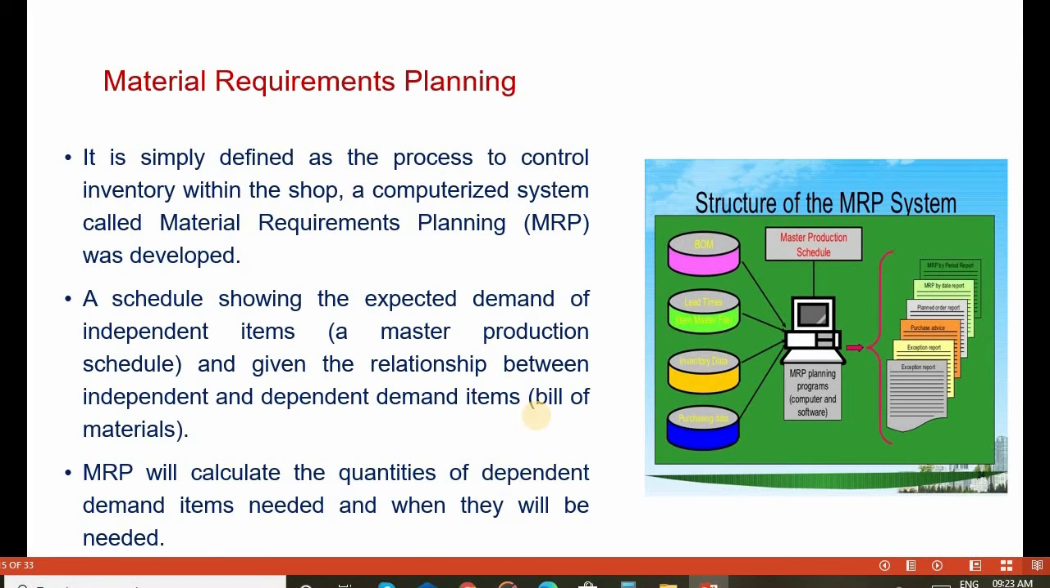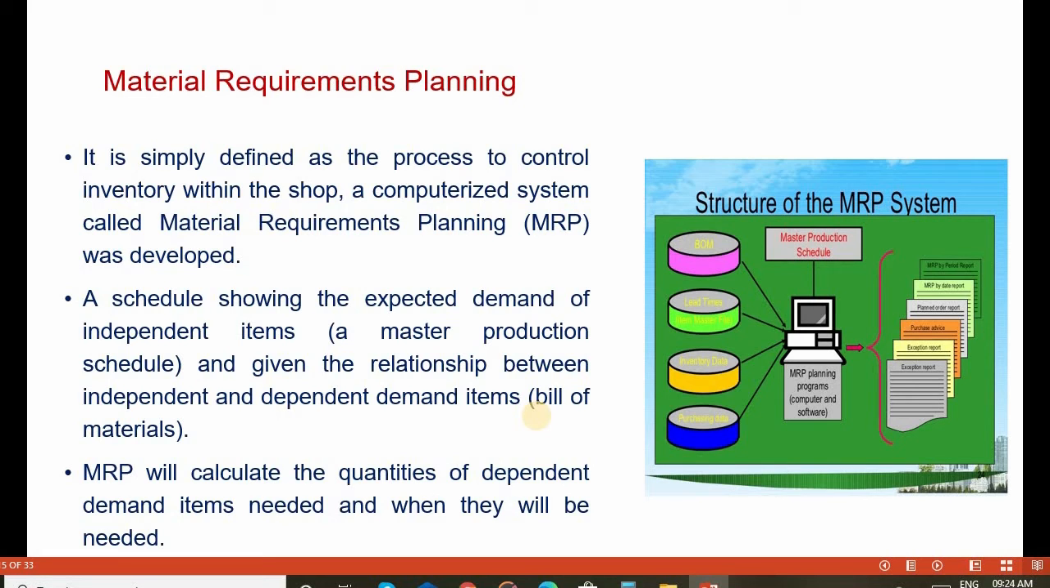It is simply defined as a process to control inventory within the shop by using a computerized system, called material requirements planning. It uses a schedule showing the expected amount of independent items, such as the master production schedule, and gives the relationship between the independent and dependent items, such as the bill of materials.